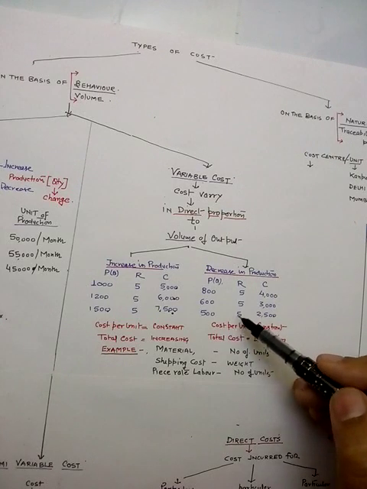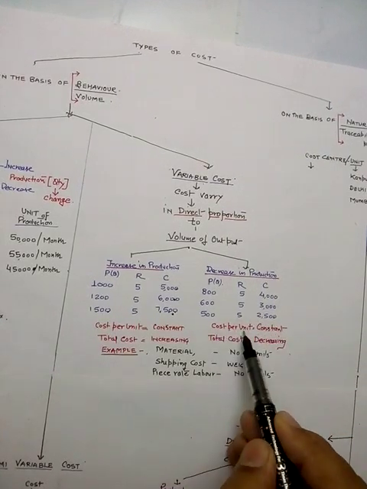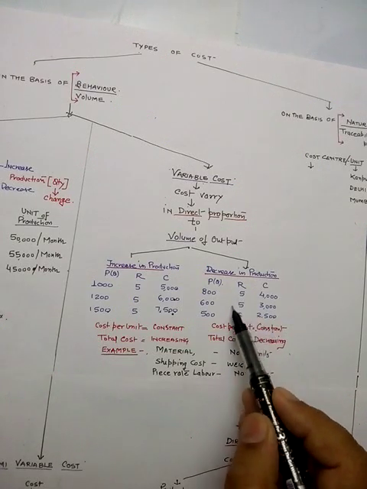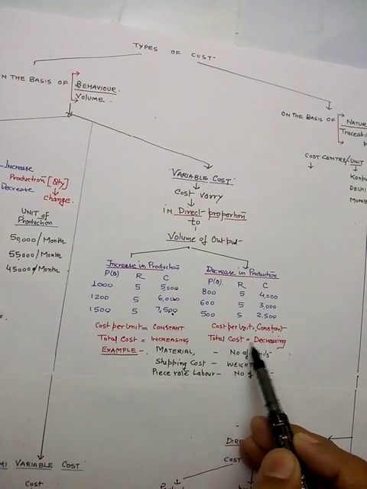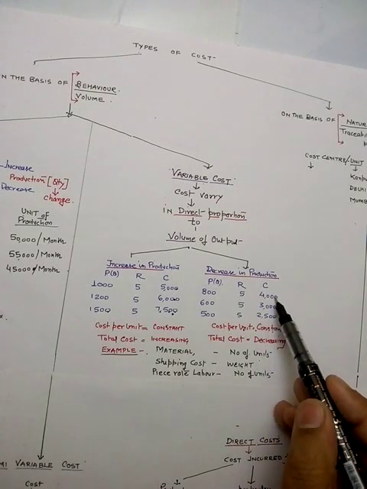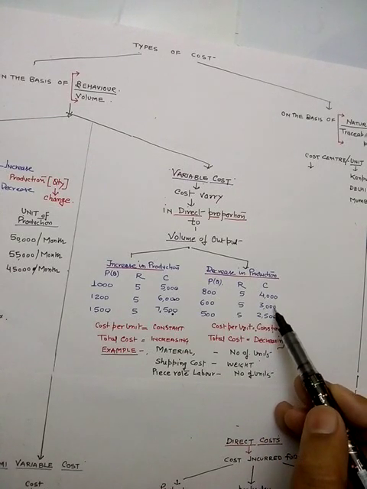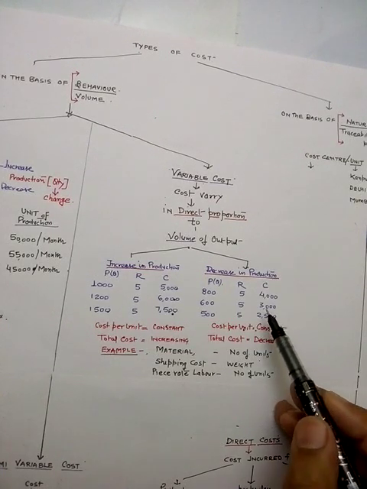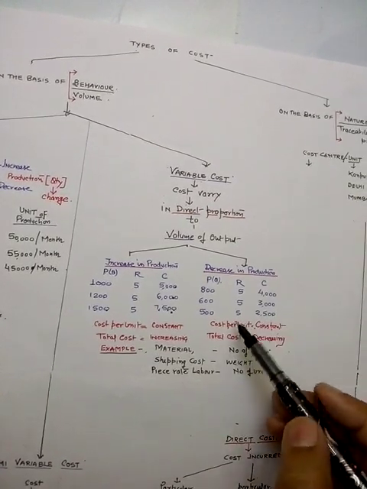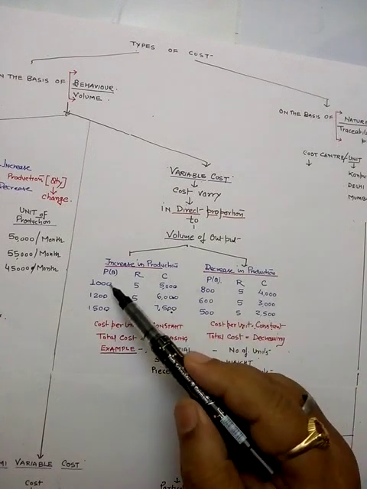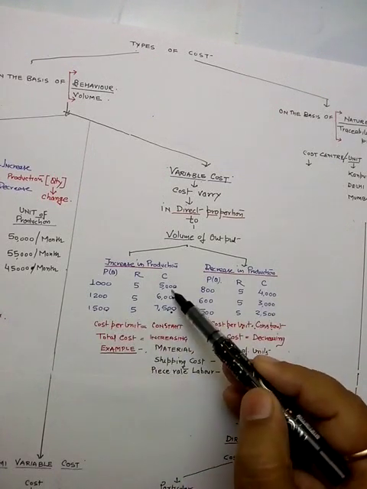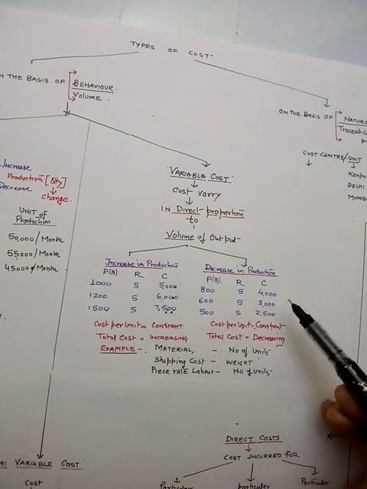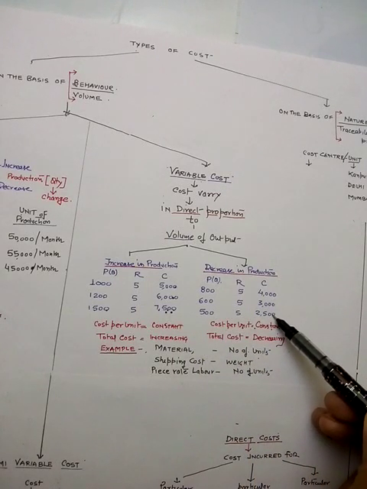The same thing we conclude: the cost per unit is constant, that means 5 rupees remains the same and total cost is decreasing, from 4000 to 3000, 3000 to 2500. So when production increases, cost also increases; when production decreases, cost also decreases.